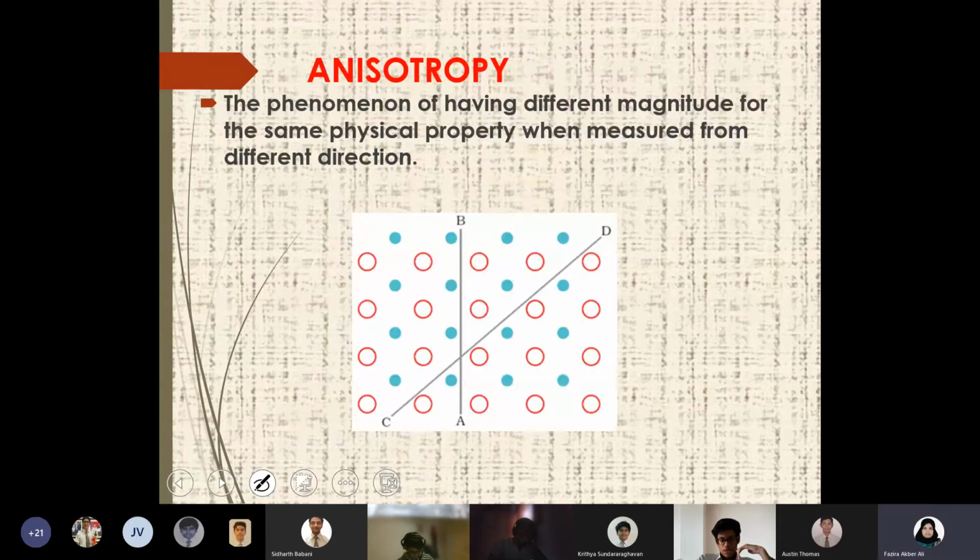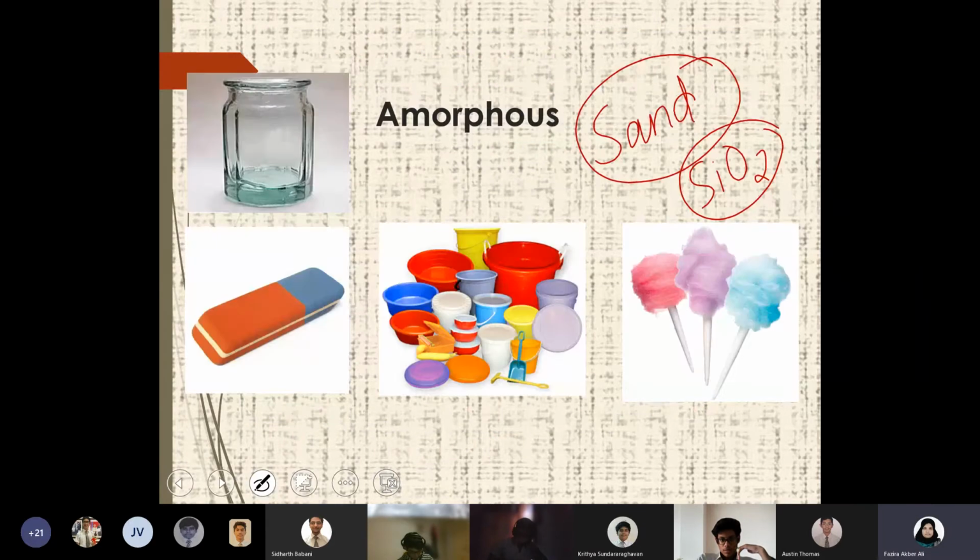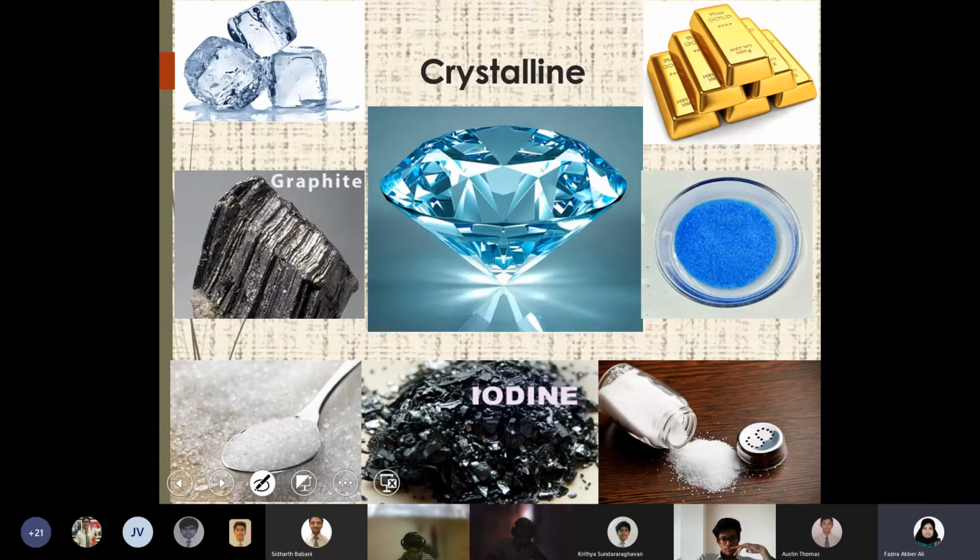Ma'am, even a sponge is amorphous here. Yeah, right. The arrangement should be like this. So plastic, rubber, all these kinds of things come under amorphous. And crystalline you can easily find: if you cut it down also, that geometry is maintained, then that substance is crystalline, because the arrangement is perfect.